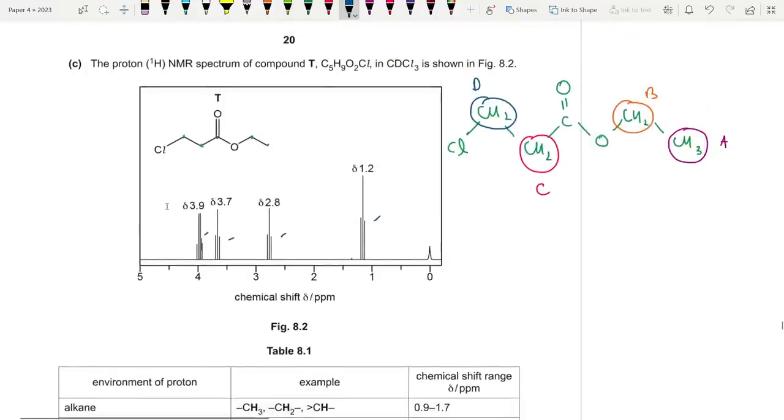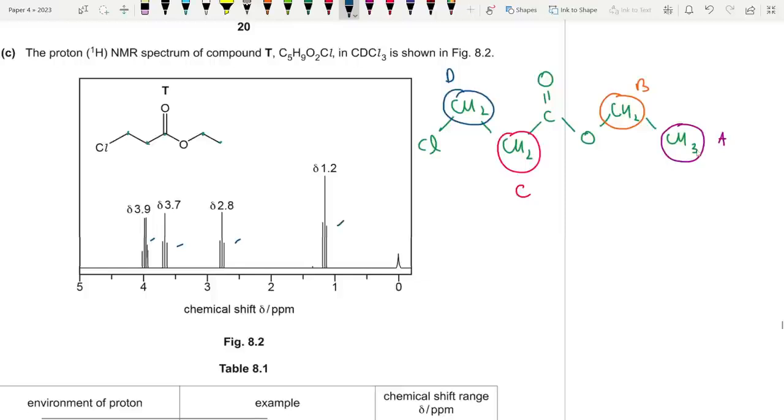So now let's just match the environments. Okay, so check this. A should be a triplet. Why? Because it is next to a carbon which has 2 hydrogen atoms. Similarly, B should be a quartet because it's next to a carbon which has 3 hydrogen atoms. So 3 plus 1 is 4, quartet.